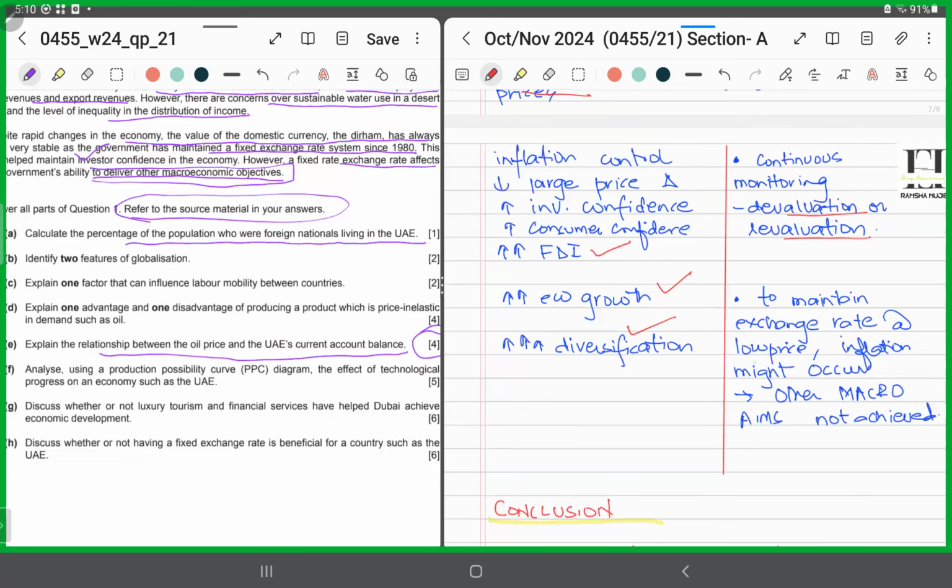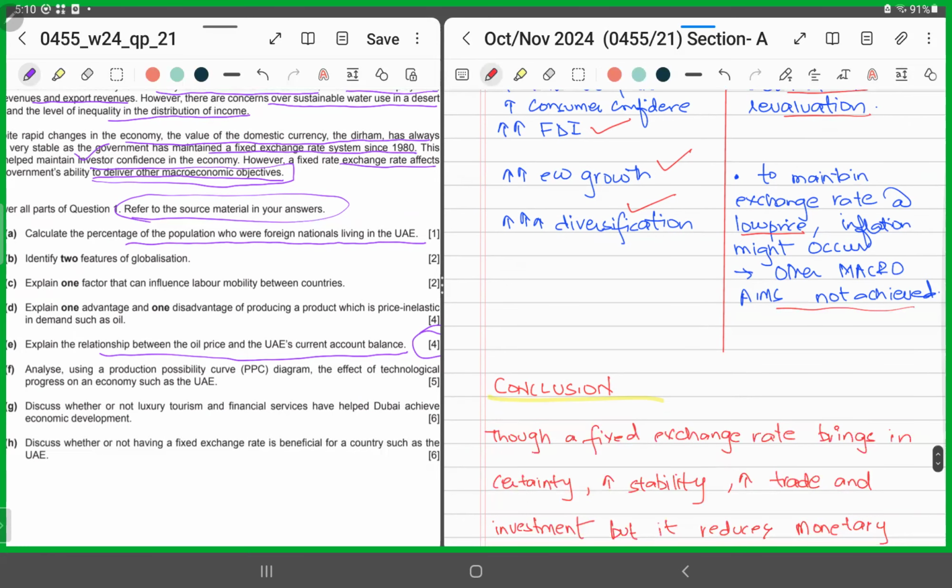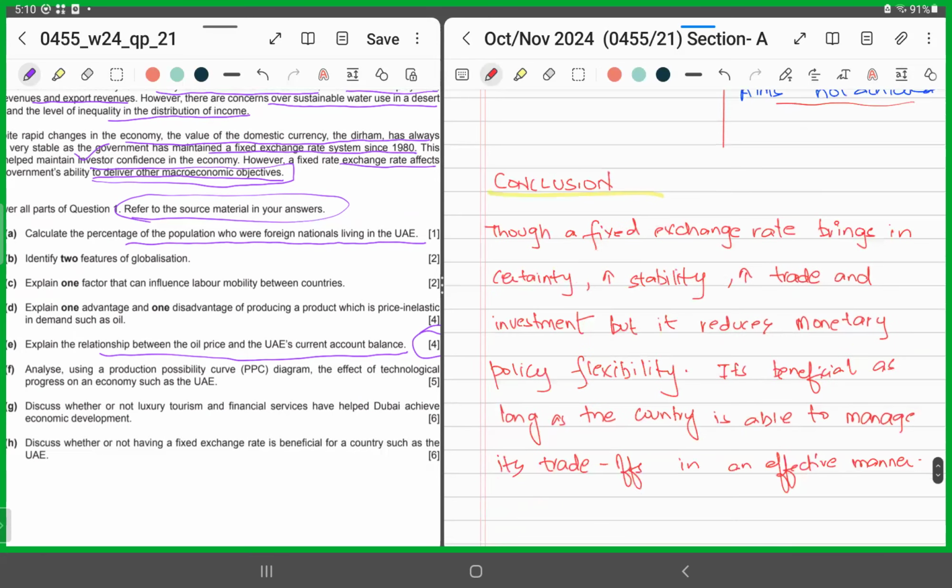Inflation might occur, right? So this means that other macroeconomic aims such as keeping inflation at a certain level might not be achievable. So it might hamper the country's ability to achieve other macroeconomic aims, right? So how will you conclude it? You conclude that though a fixed exchange rate system brings in certainty, increases stability, and promotes trade and investment, it reduces monetary policy flexibility. It would be beneficial as long as the country is able to manage the trade offs in an effective manner. This is how you are going to conclude this.